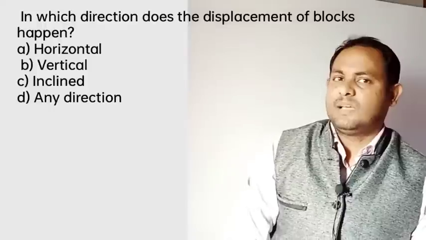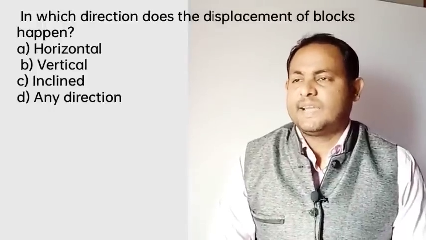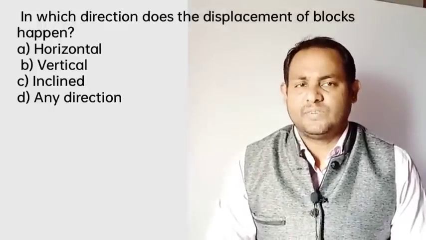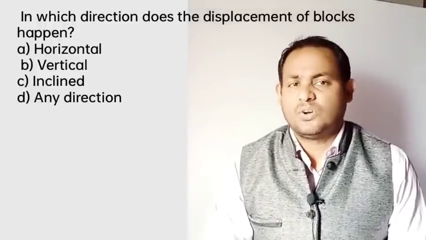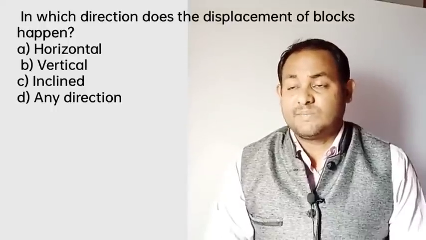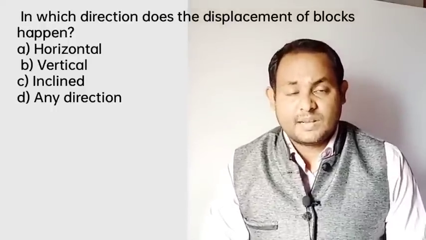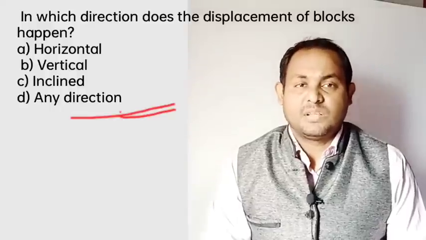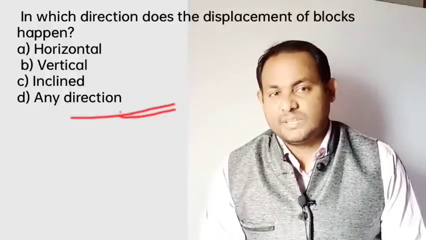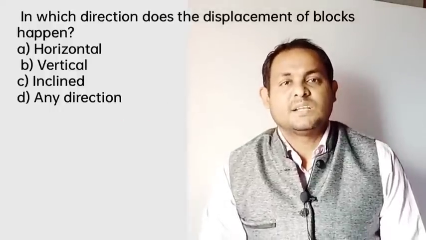And next, another question: in which direction does the displacement of the blocks happen? Horizontal, vertical, inclined, or any direction. The displacement of the blocks created in the rock due to faulting may take place in any direction parallel to the fault surface, in an inclined manner, or even rotational. So definitely any direction is the right answer.